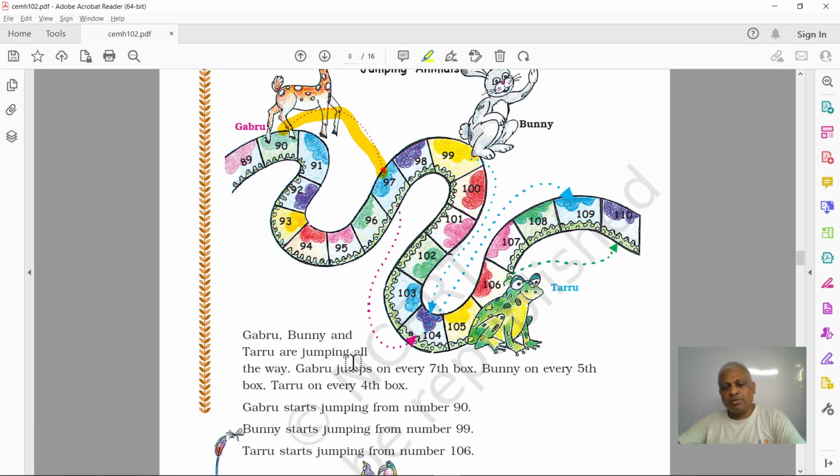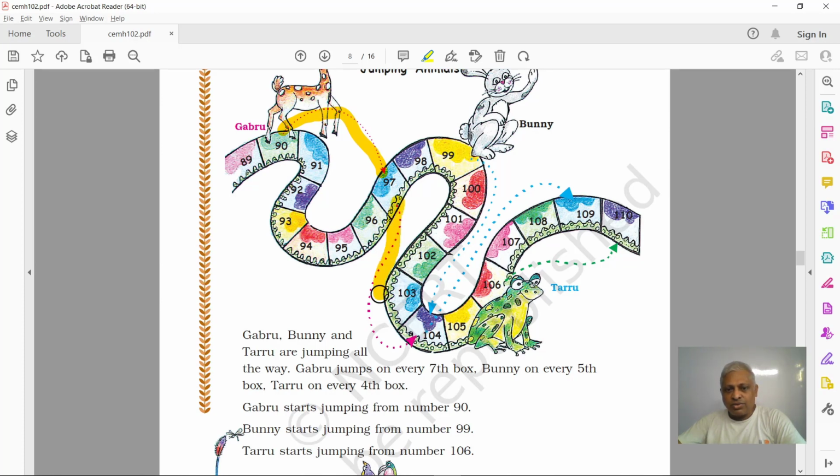Okay, Gabru jumps every seventh box. 1, 2, 3, 4, 5, 6, 7. Right? It is at 90. 90 plus 7 is 97. So it will jump to 97. Again it has to jump, to which number? 97 plus 7. It will be 104. 1, 2, 3, 4, 5, 6, 7.